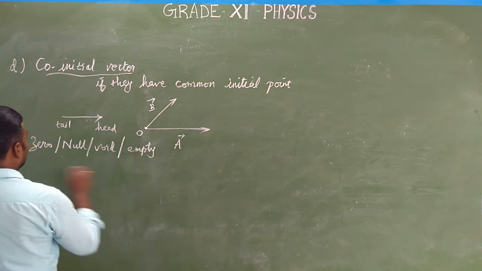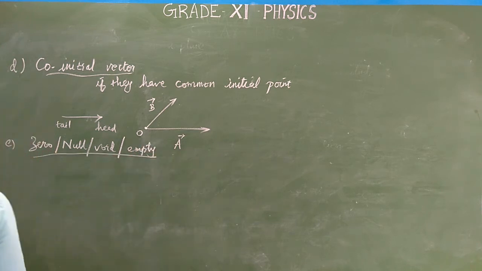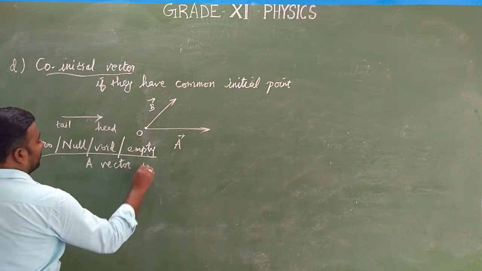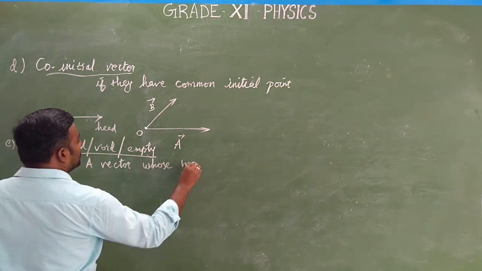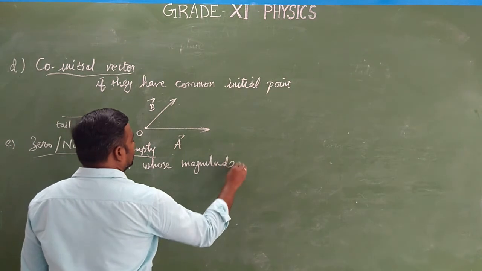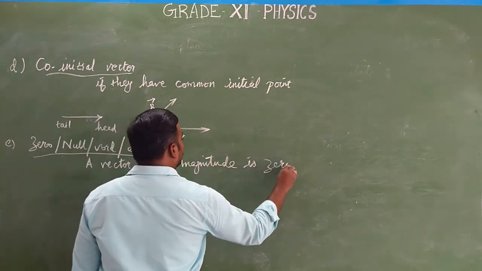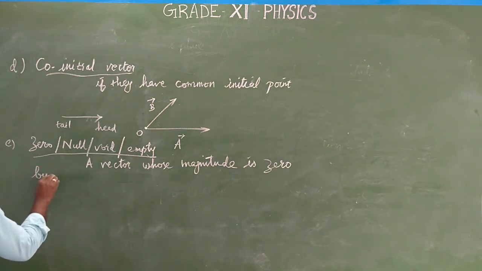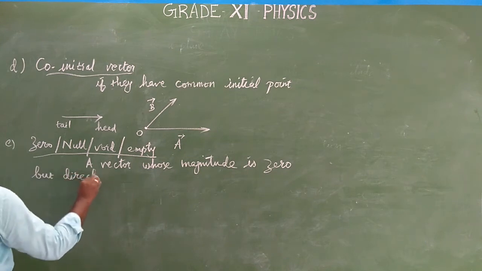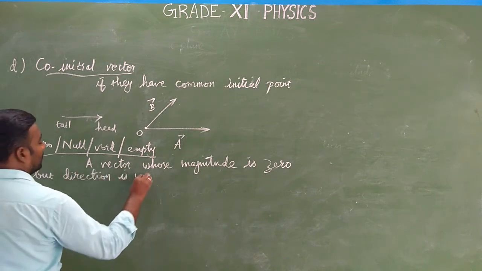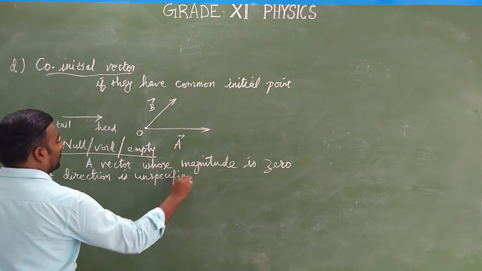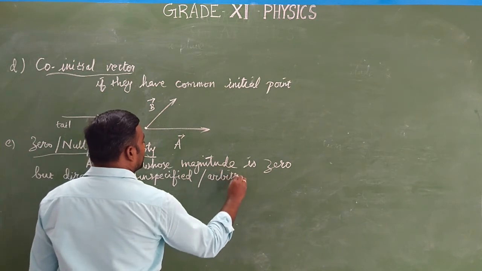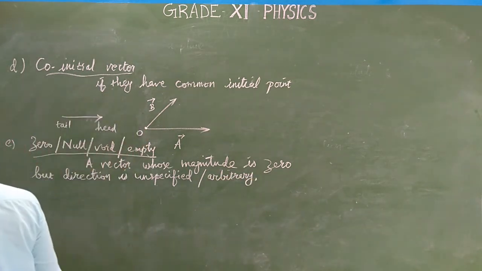A zero vector is a vector whose magnitude is 0 and whose direction is unspecified, that is, arbitrary. Unspecified is nothing but arbitrary. Then the vector is called a zero vector.